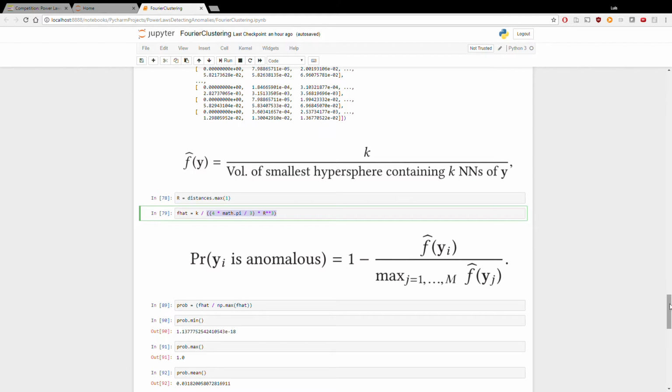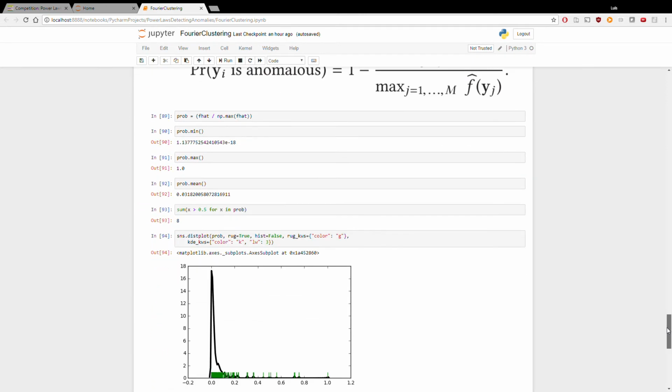We want to transform that into a probability that it's anomalous, and we do that by this function here, where we take the f hat and divide it by the maximum of f hat over 1 through m. So that's done here, and we can see our probabilities.